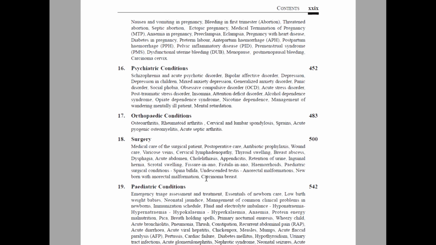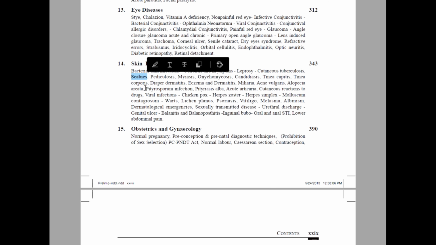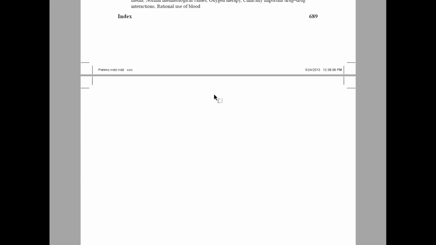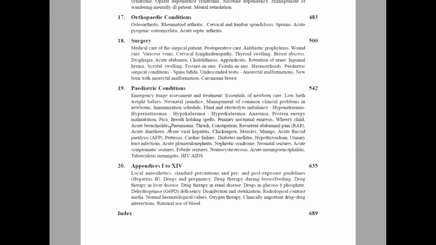Another point I have to mention: suppose there is scabies, and in scabies there may be pediatric doses to be given. I'm taking scabies as an example. For any disease, if there is a pediatric population, the dose adjustment or dose for the pediatric population is given in those topics only. But in the pediatric section, they have given it for different pediatric diseases. You have to remember that.